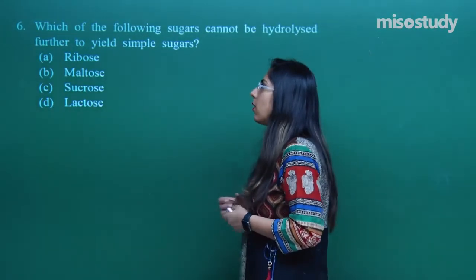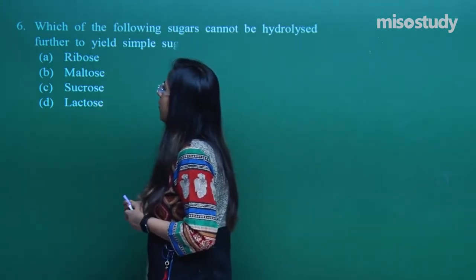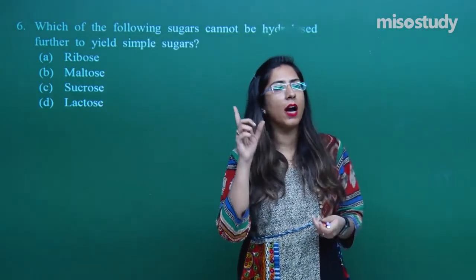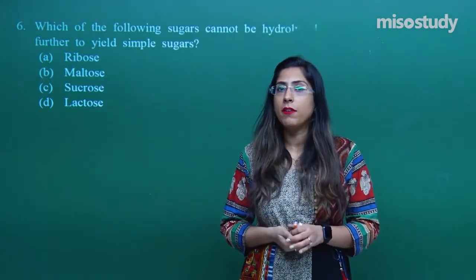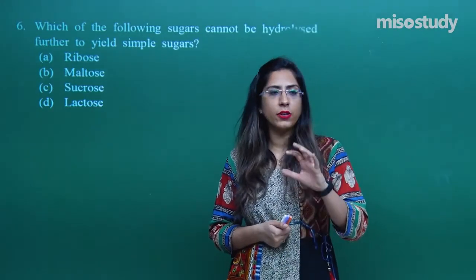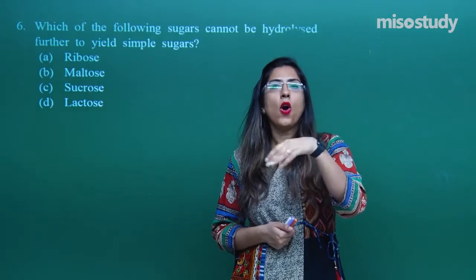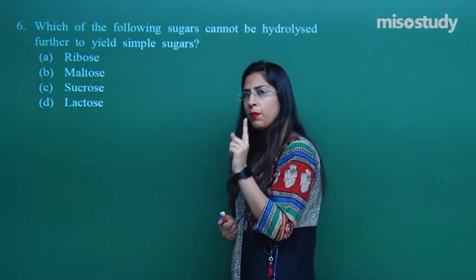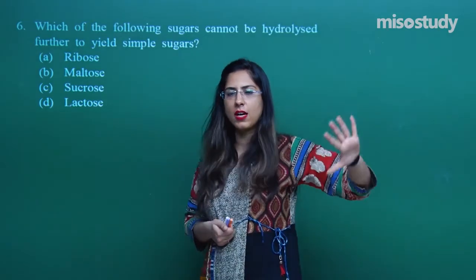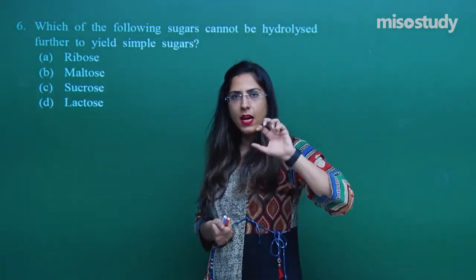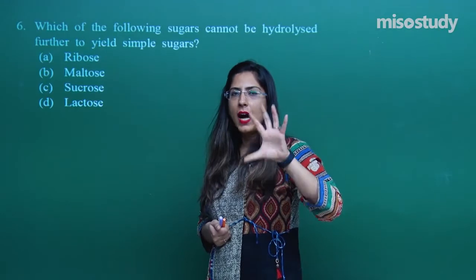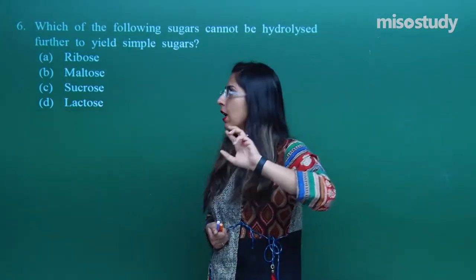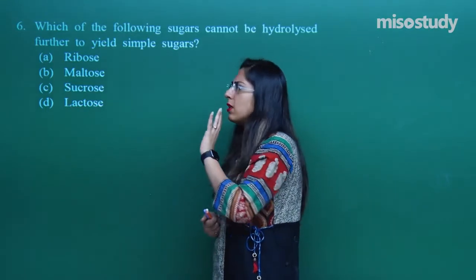Now, how can you recall the things? In the first, they have written the ribose. Ribose, that means you must have heard of this in DNA and RNA. When I was discussing the DNA and RNA structure, I told you the deoxyribose is there, this ribose sugar is there. Now, that ribose sugar, hope you remember the whole structure which I have drawn. In that structure, the ribose was there, and that ribose is a single, that means a monosaccharide was there. So, that means the A option is the correct one.